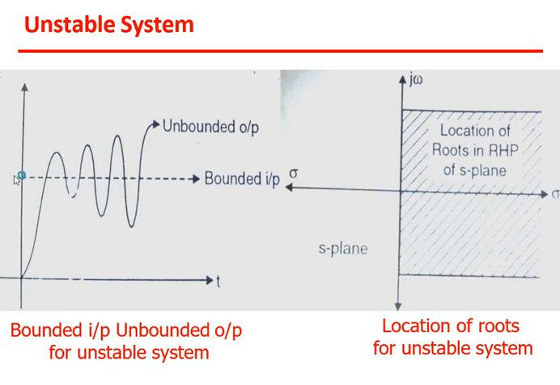Previously we have seen a number of diagrams like this. So here, suppose I apply the input somewhere here, or something ranging from this to this, that can be called a bounded input. But for the understanding of this, suppose the input is given like this, and here suppose you are getting output like this.